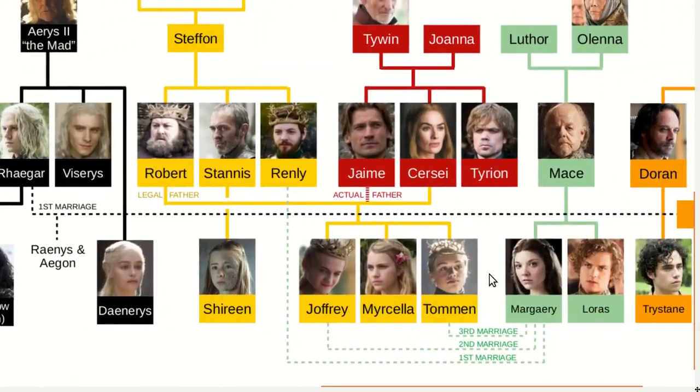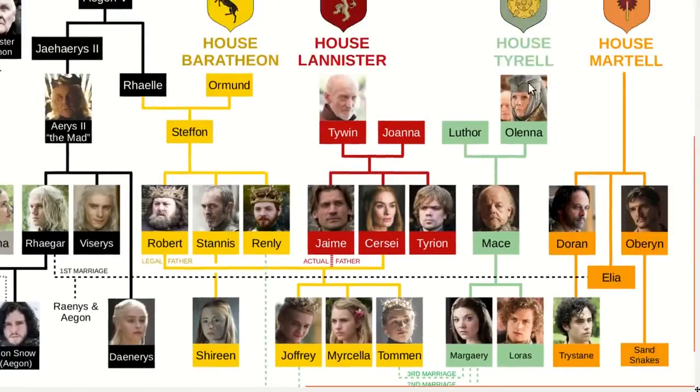A radical religious sect takes over the capital city, and eventually Cersei blows up their temple, killing Margaery and Loras. Tommen then jumps out of a window and commits suicide. So by the end of season 7, almost everyone on this side of the chart is dead. Only Jaime, Cersei, and Tyrion remain. In fact, with Tommen gone, Cersei, as wife of a king and mother to 2 kings, is now crowned as the ruling monarch.